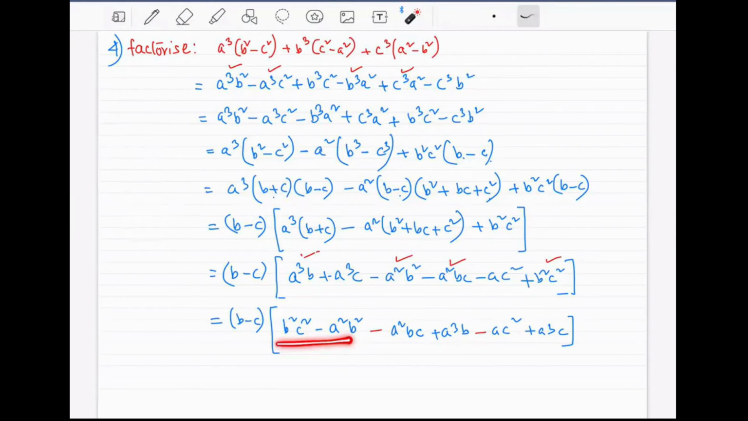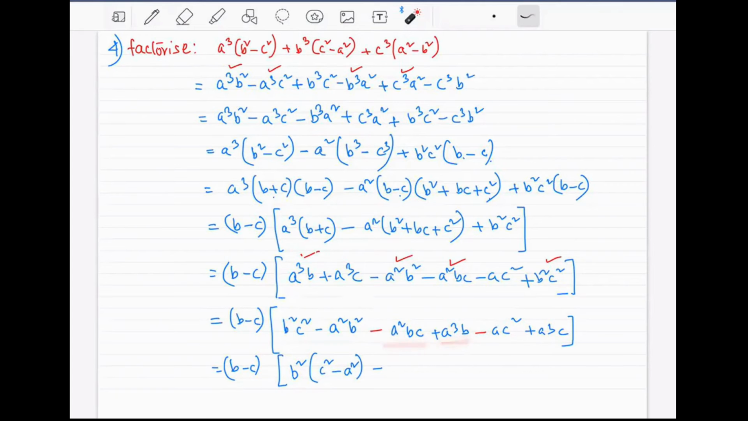So take common factor from the first two. We will have b minus c. b square is taken out as common factor. c square minus a square is remaining. Right. From these two, if I take out b square, c square is remaining. b square is out, a square is remaining.